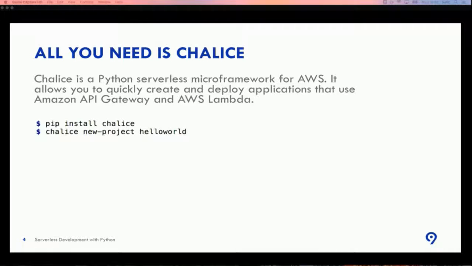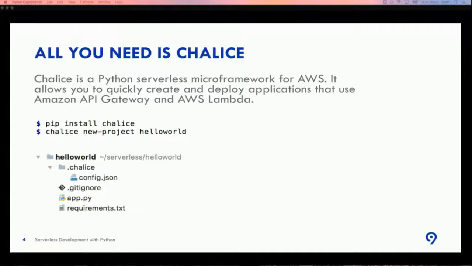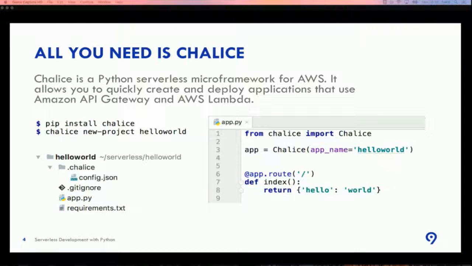To install Chalice, you have to do only 2 commands. You install Chalice, which will install this package, and you create a new project with the command chalice new-project, and then it will create such a structure, very similar to Django, where you can see app.py application, gitignore, and all needed files. If we look into the code of app.py, you can see that it is very similar to Flask, for instance, with easy routing, with functions, and with application initialization.